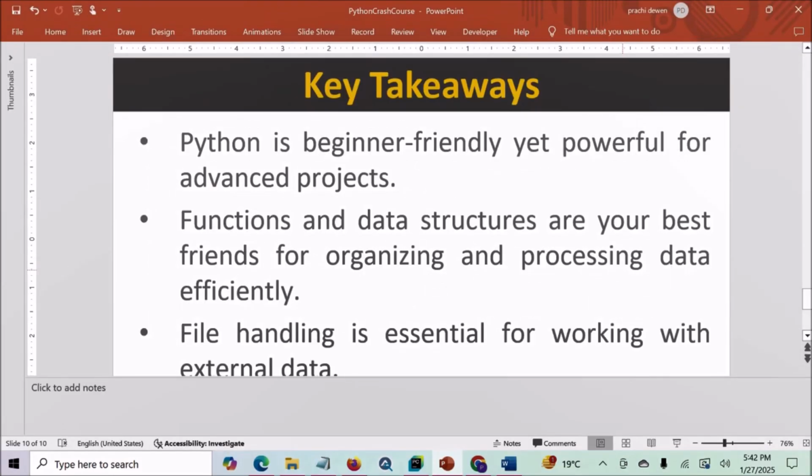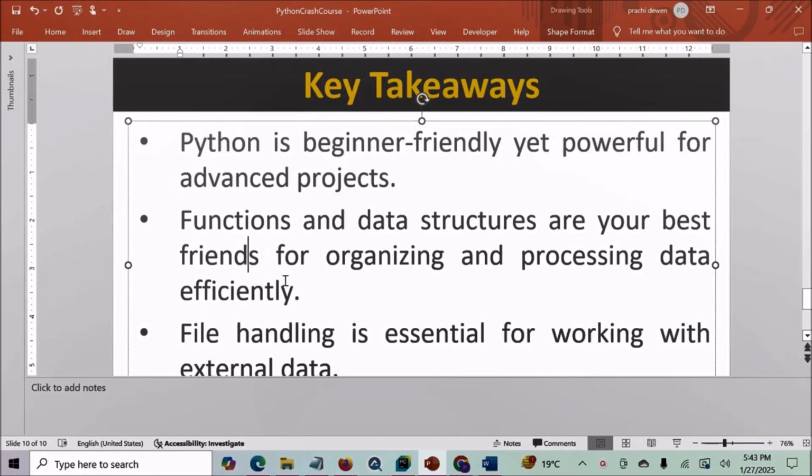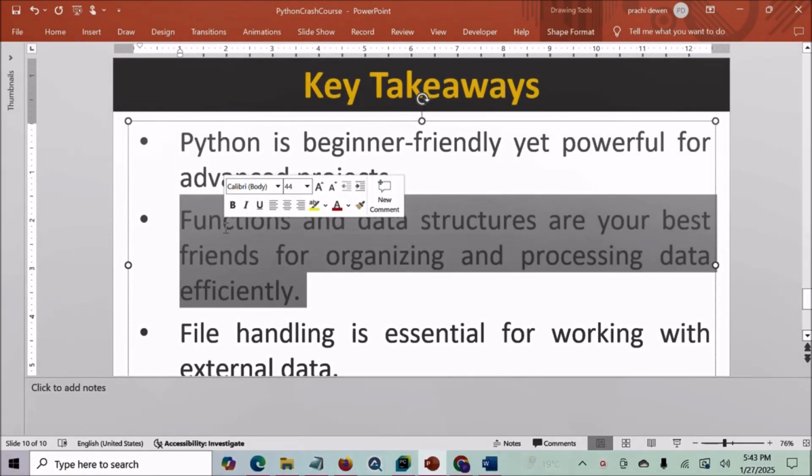Now, before we wrap up, let's highlight the key takeaways from this Python crash course. These are the most important points to remember as you continue your Python journey. Python is beginner friendly yet powerful for advanced projects. Python is an incredibly approachable language for beginners yet versatile enough for complex and advanced projects. Functions and data structures are your best friends for organizing and processing data efficiently. These are the backbones of organizing and processing data efficiently. Mastering them will make your code cleaner and more efficient.